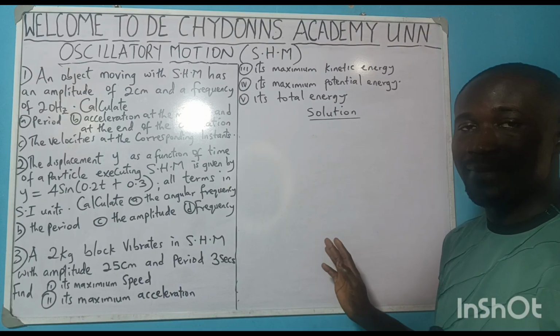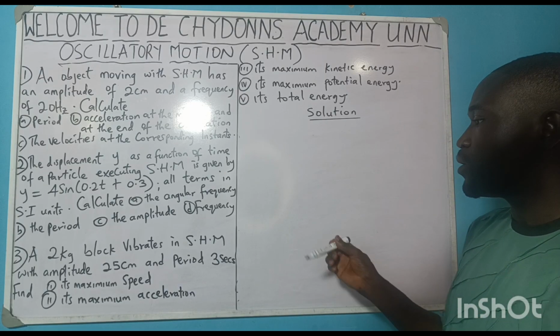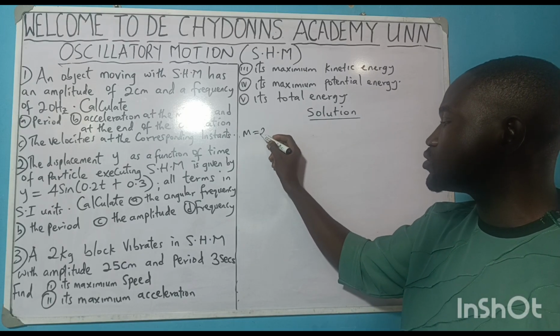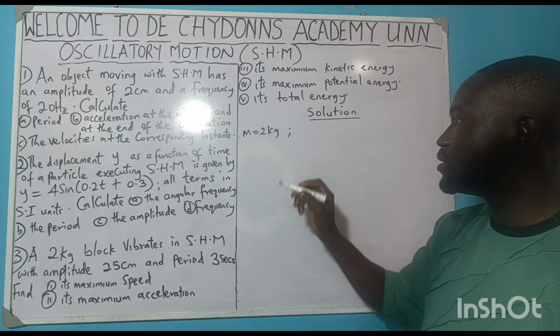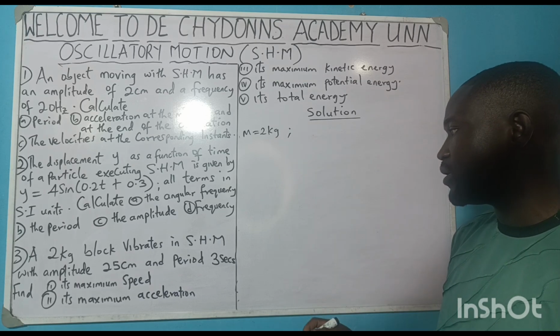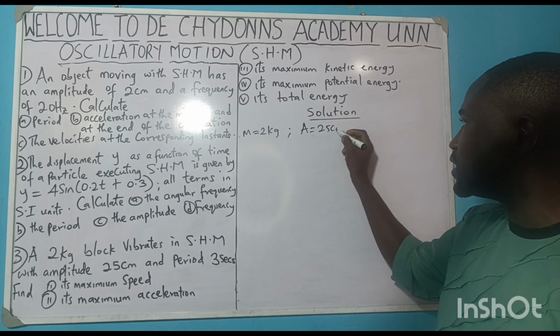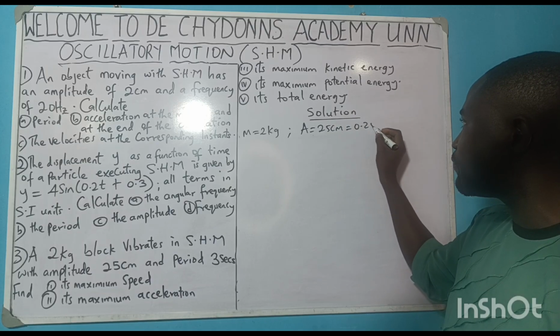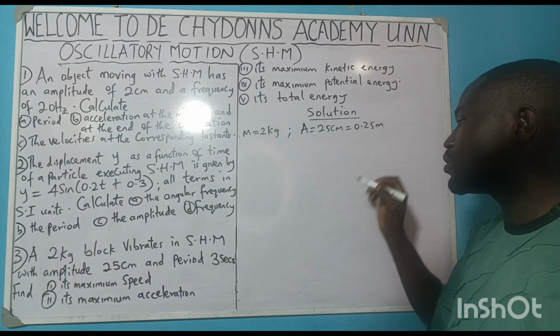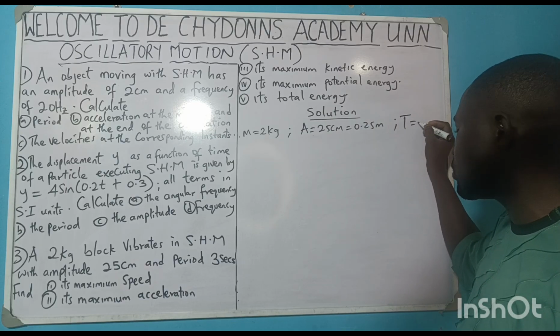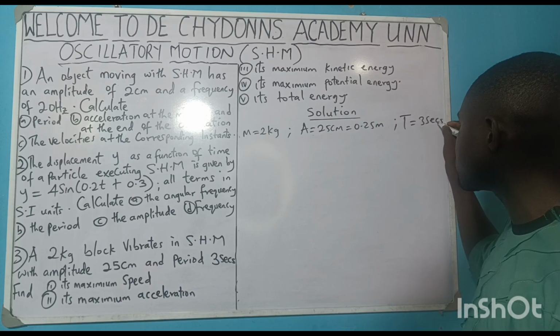Just get their maximum. First, the mass given is equal to 2 kg. The amplitude is equal to 25 cm, equal to 0.25 meter. Then period T is equal to 3 seconds.